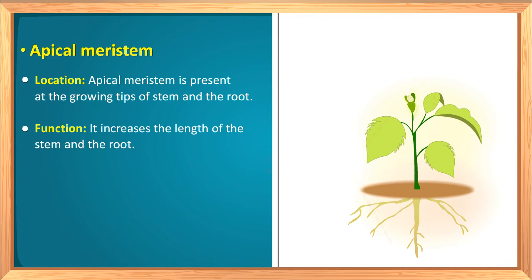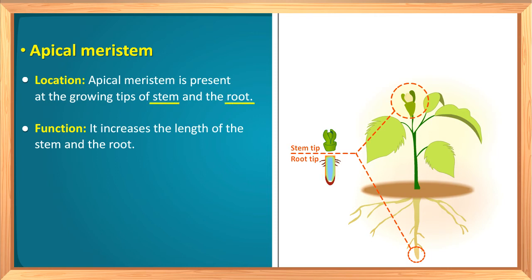Where is apical meristem found in plants? In plants, apical meristem is present in the tips of stems and roots. You can see these regions in plants. Apical meristem is present in these regions. See in the diagram, stem tip and root tip. What is the function of apical meristem? The function of apical meristem is to increase the length of stem and root.